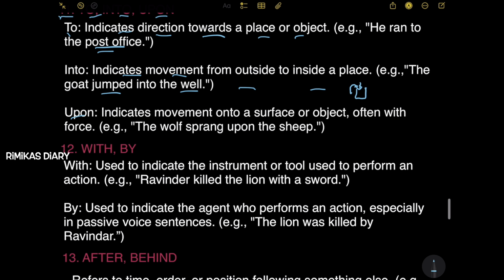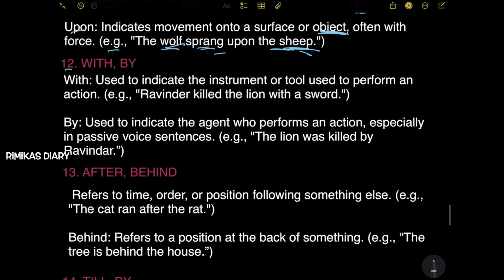Next, upon indicates movement onto a surface or object, often with force. Example: the wolf sprang upon the sheep. So the wolf sprang onto the sheep. Here sheep is the object, and the wolf sprang upon the sheep, like onto the sheep.